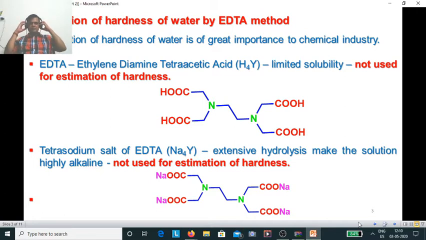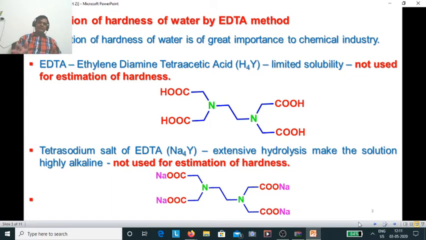If you look carefully, basically calcium or magnesium or any other metal can easily coordinate with either oxygen or nitrogen of EDTA, and they can simply coordinate and form the complex.